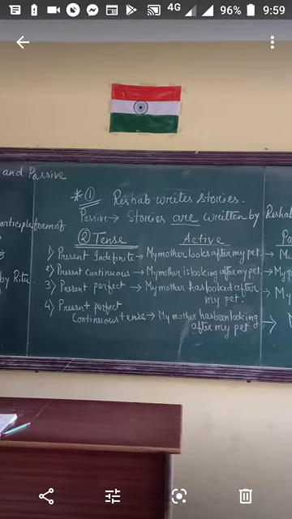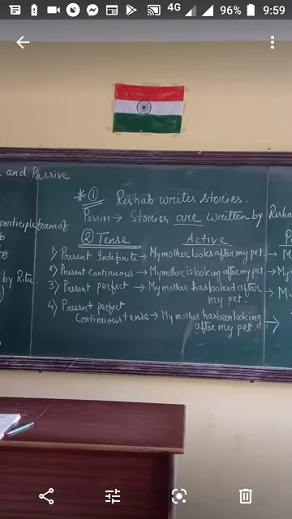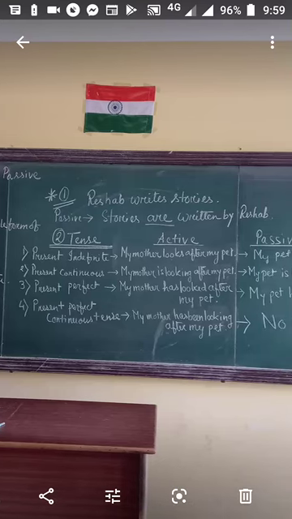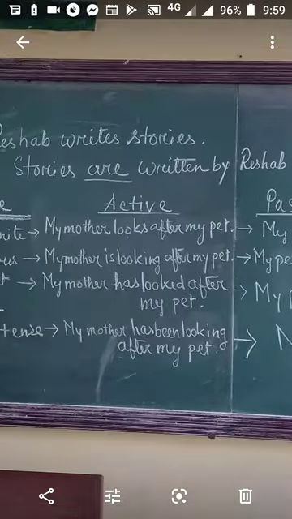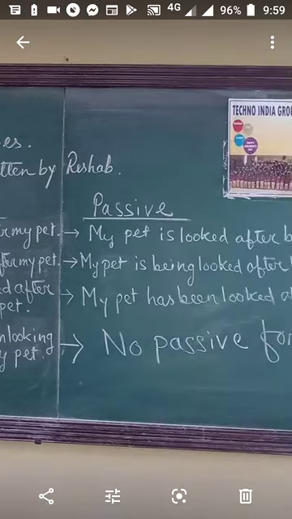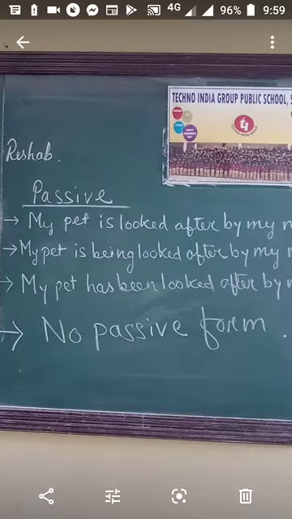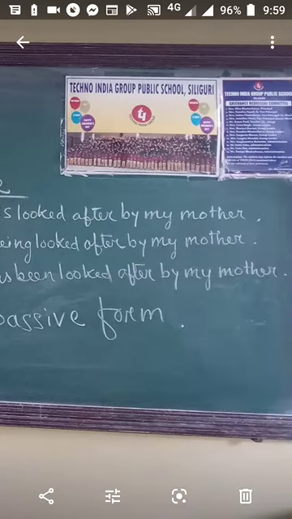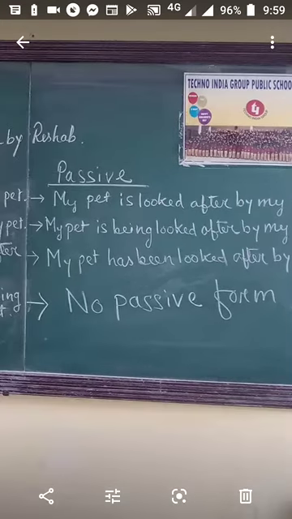Next, see present continuous. What is the sentence pattern of present continuous? Be verb plus ing. My mother is looking after my pet. Is looking is continuous form, so it will be changed to passive in this way: my pet is being looked after by my mother. Now see, why being? Because for ing in passive form we need to add being. My pet is being looked after by my mother.